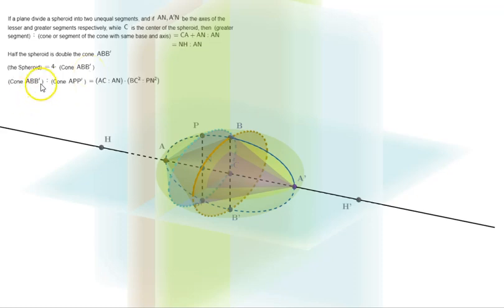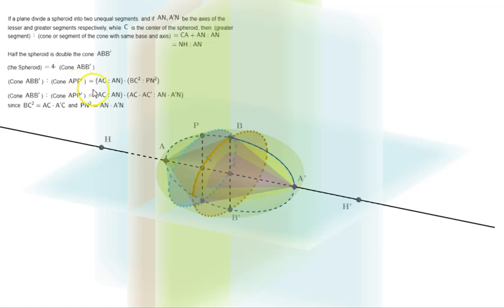So cone ABB' is to cone APP' in the ratio AC is to AN compounded with the ratio BC square is to PN square. AC and AN are the axes of these cones and BC and PN are the radii of the bases of these cones.